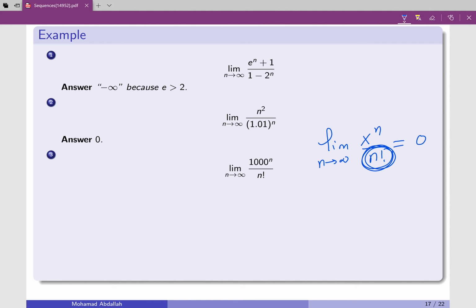Of course, if you try to plug in n equal 1, 2, 3, 4, maybe the first 100 values, 1000 to the power n is much bigger than n factorial. But at some point, things will change and n factorial is going to beat it. Remember, when I defined the limit, I said when n is sufficiently large. That means it's very large, very close to infinity.